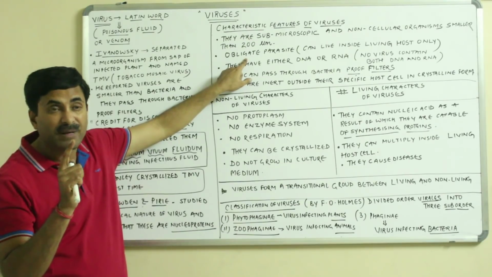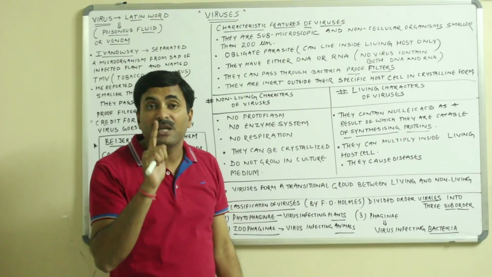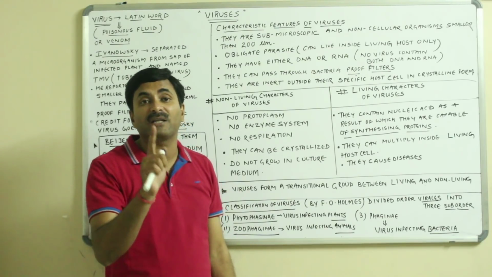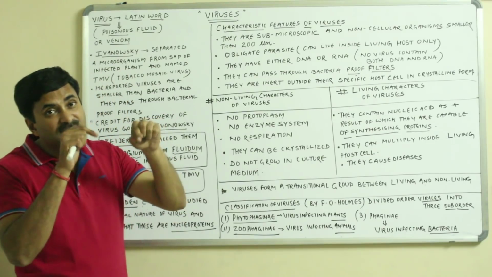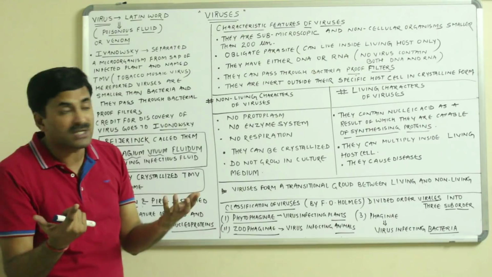What do you mean by obligate parasite? Obligate parasite means they can live inside the living host only. They do not have any other option for life other than parasitism. When they are inside the body, they are living. Outside the body, they act as non-living creatures.